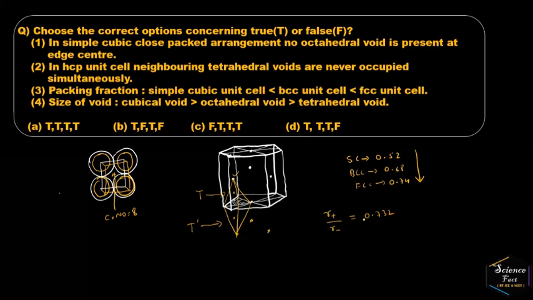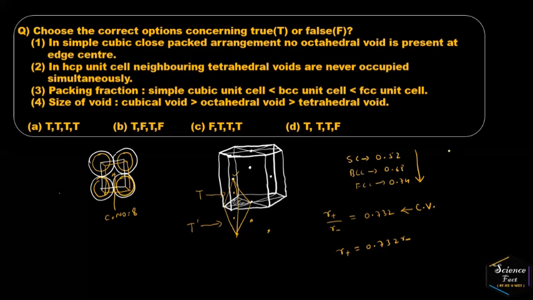And a cation can fit in this cubical void. So R plus is equal to 0.732 times R minus. This is the maximum radius of a cation or any atom which occupies the position of cubical void.